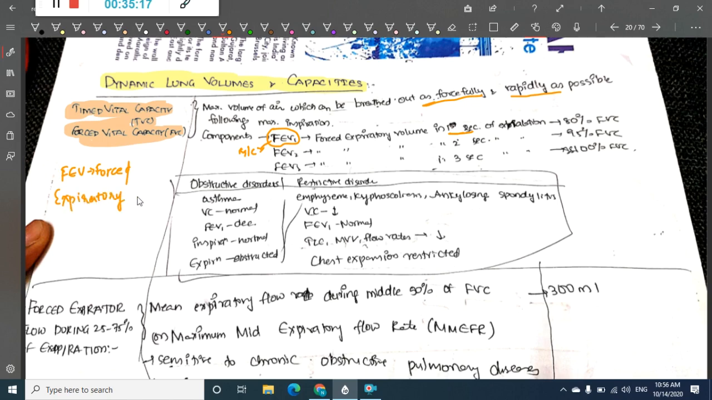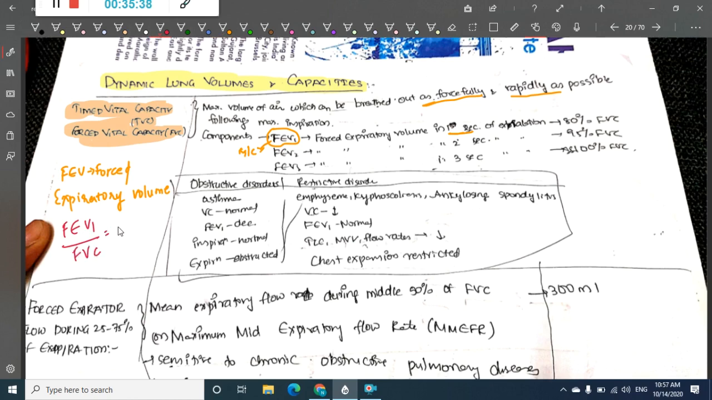If we write 1, that is in 1 second. If it is 2, that is in 2 seconds. Okay, so this is forced expiratory volume, and we have forced vital capacity. So these two have one ratio, which is called forced expiratory volume 1 by forced vital capacity.